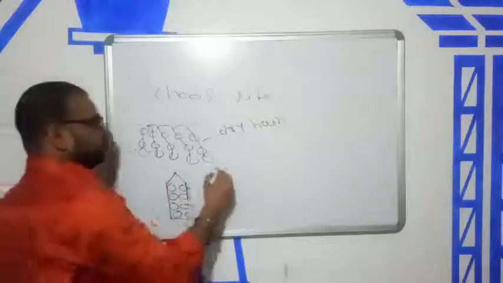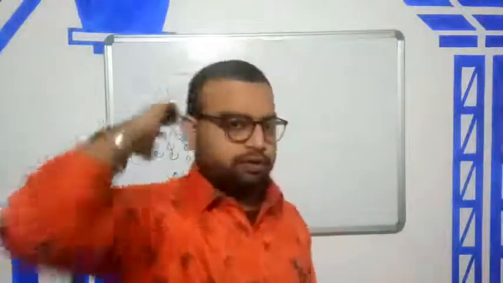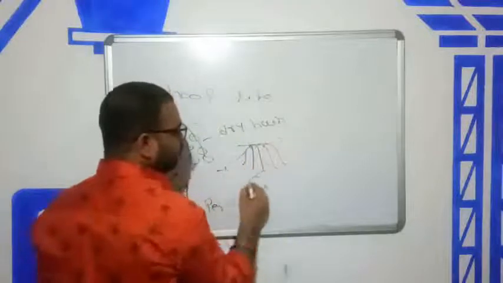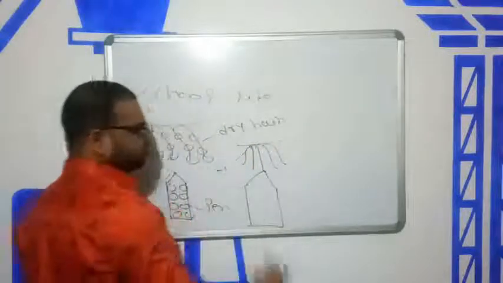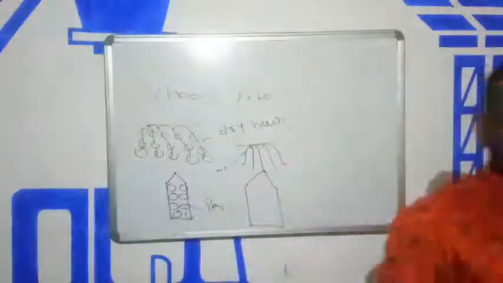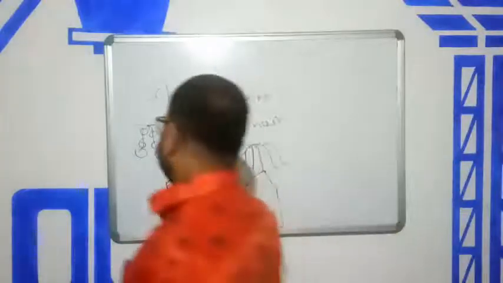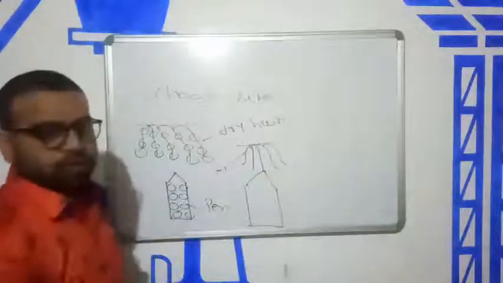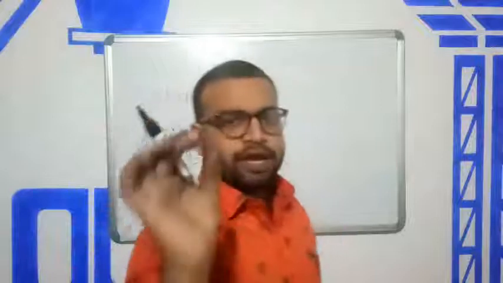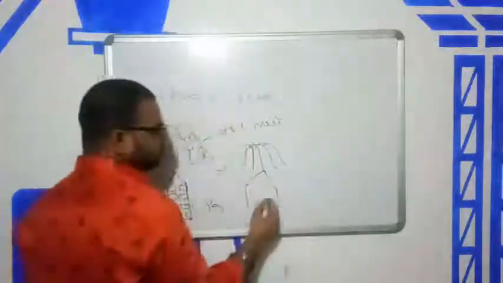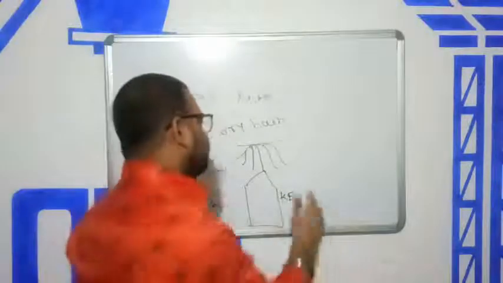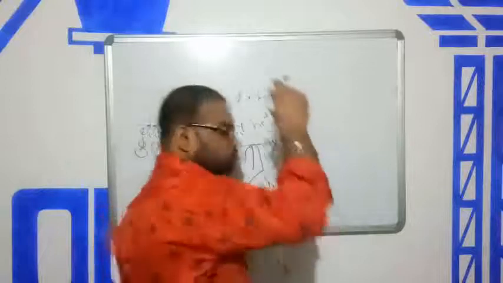Okay, now rub. Draw the pen through the hair. If I draw the pen through the hair, the pen has some kinetic energy, and the hair also has some kinetic energy due to motion.